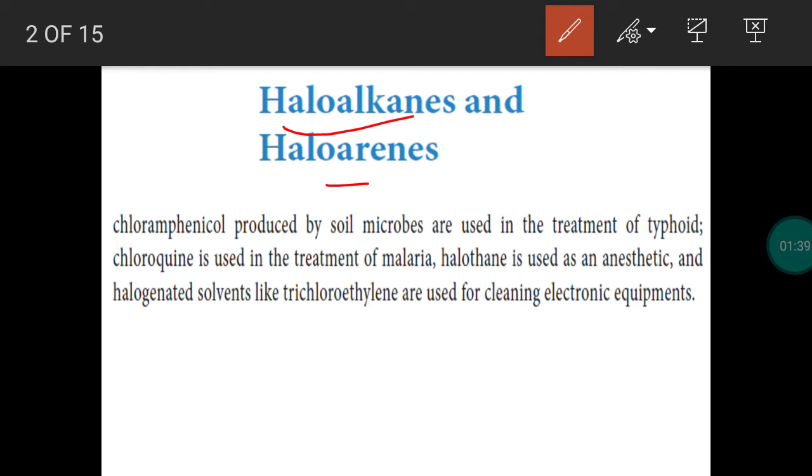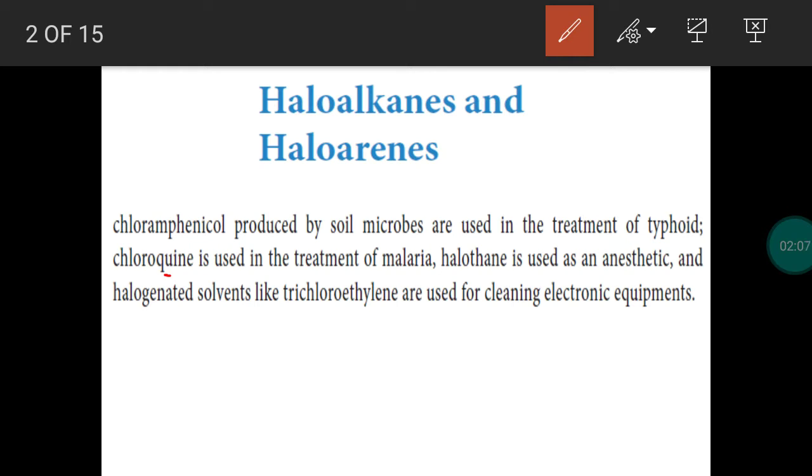You can take chloramphenicol. This is produced by the soil microbes, which is used for the treatment of typhoid. And consider the next medicine, chloroquine. In the last 10 months, we heard this word often. The chloroquine medicine is used for the treatment of COVID-19.